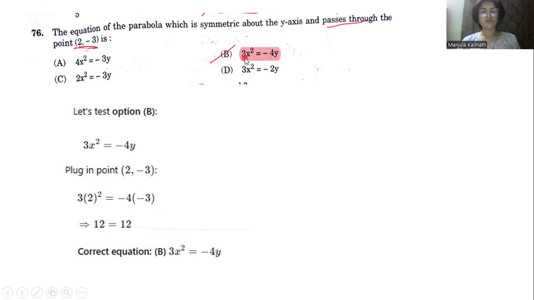Substituting x square, that is 2 square, 2 into 2, that is 4. 4 into 3, that is 12. 12 equals minus 4 into minus 3, once again it is 12. 12 equals 12. So this is the correct answer for the given problem. The left hand expression equals the right hand expression, that is 12 equals 12. So the result of this expression will be this one.